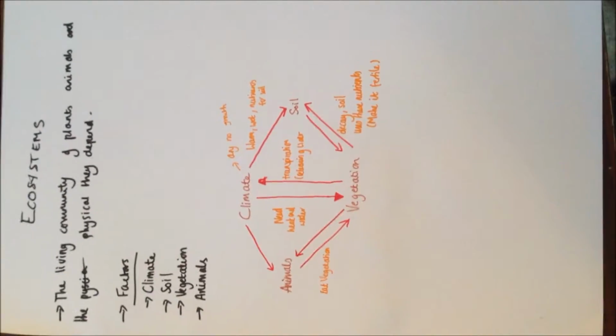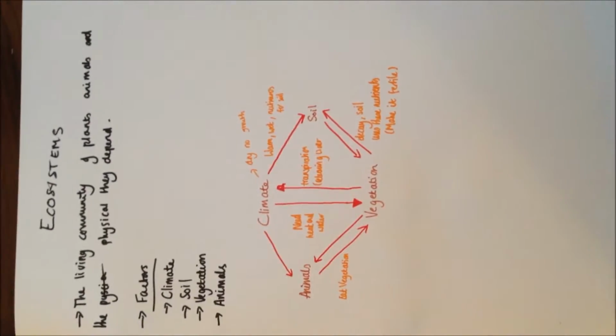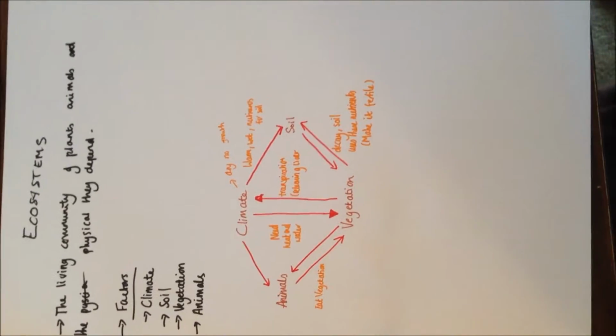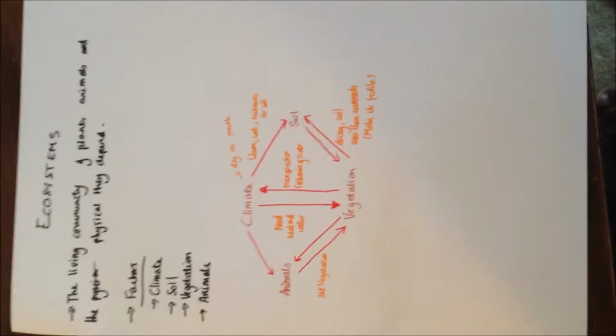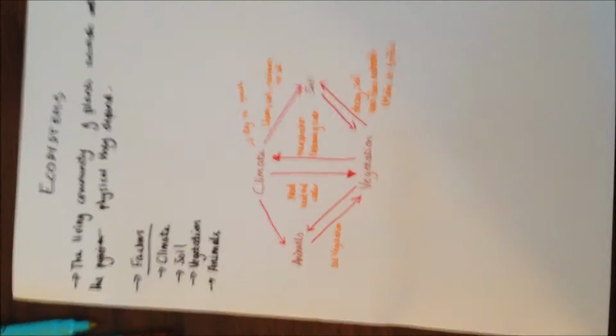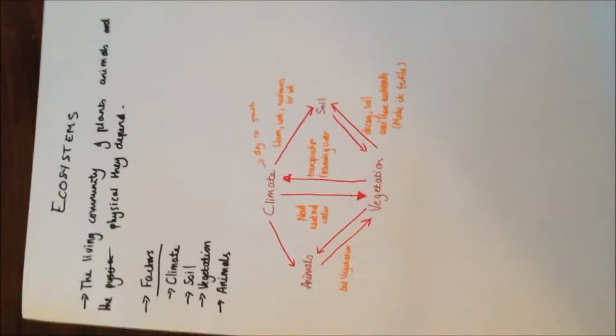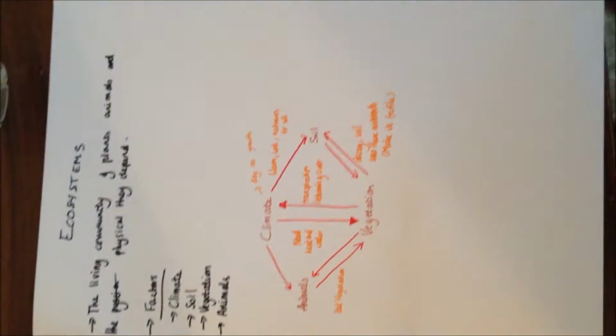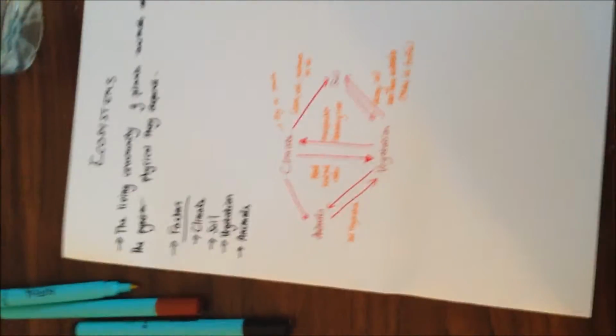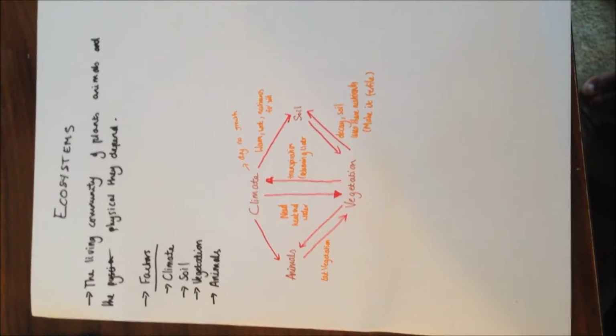This video is on ecosystems. An ecosystem is a living community of plants and animals and the physical factors upon which they depend. The four elements of an ecosystem are climate, soil, vegetation, and animals.